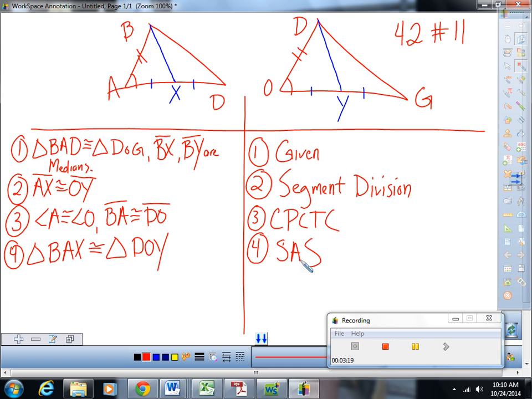And now I can show that BX is congruent to DY by CPCTC. And in doing so, I have shown that if two triangles are congruent, then their corresponding medians are also congruent. Boom!